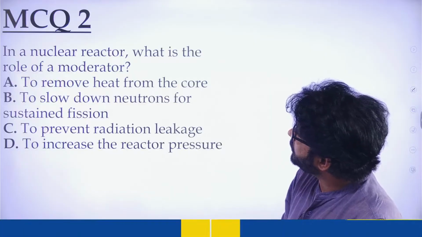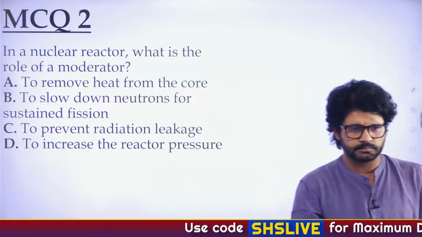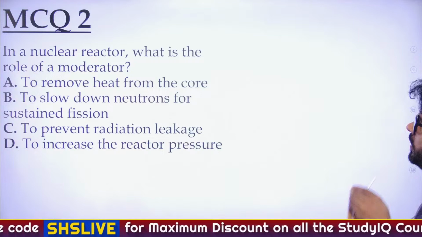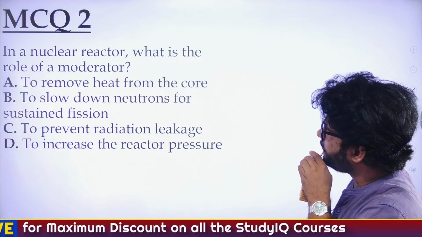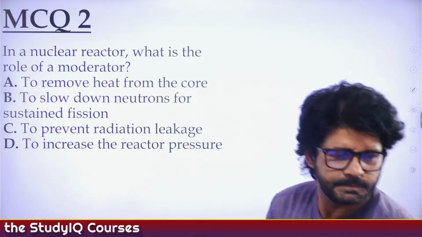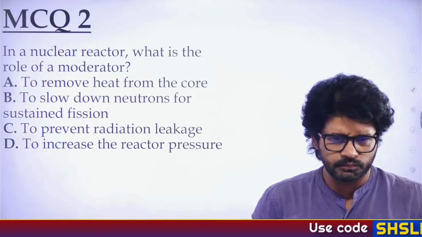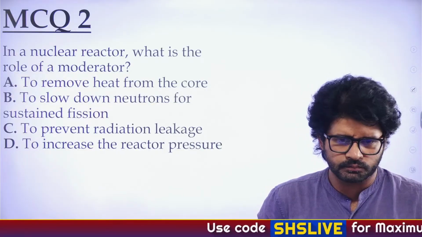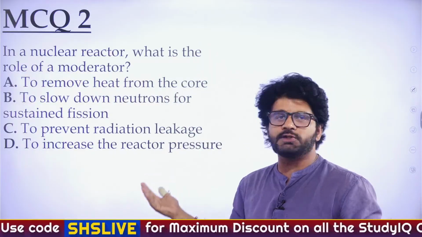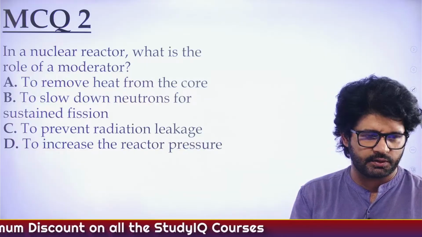MCQ 2. In a nuclear reactor, what is the role of a moderator? Whenever you are answering, write 2 and the answer, so that it becomes easier for me to understand which question you're answering.